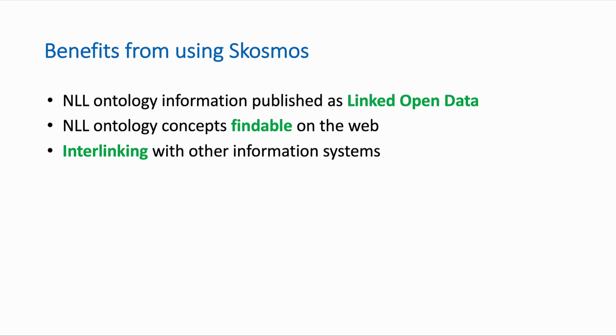And so, to conclude this presentation, the benefits from using Skosmos for us are the following. Our ontology information is published as linked open data. Our ontology concepts are findable on the web, and there is possibility of interlinking information published in Skosmos with other information systems, both as outgoing links, and there's also opportunity for linking to Skosmos URIs.